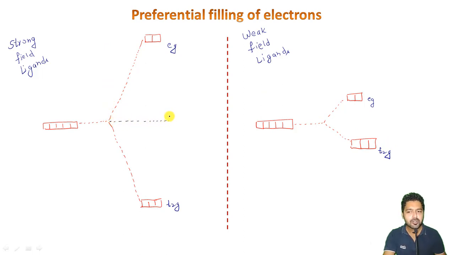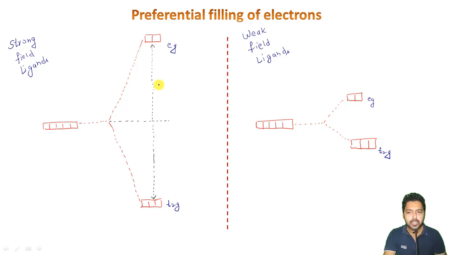So whatever amount of energy goes up here, by that same amount of energy it will be going down here.